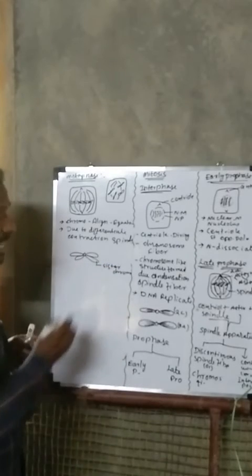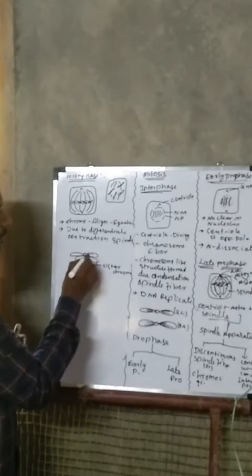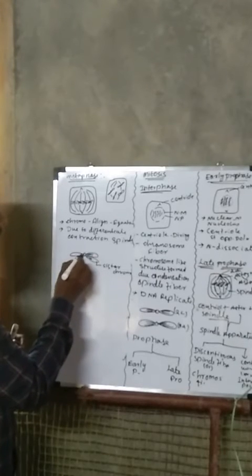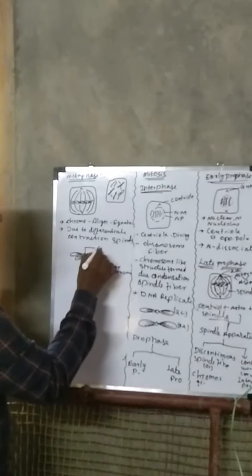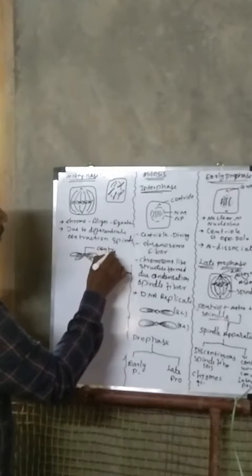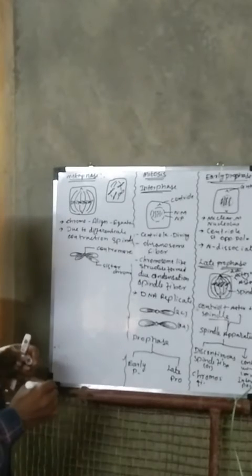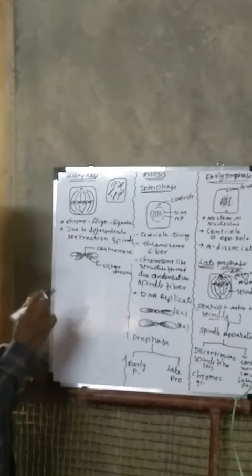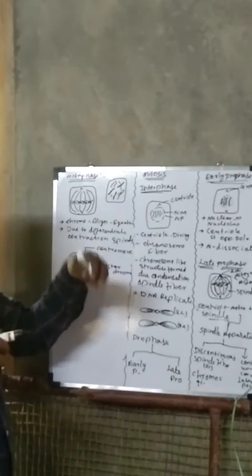Sister chromatids, and these sister chromatids also take two pairs of DNA. Clear? So this is the centromere. This is the centromere. In the next phase we will discuss how centromeres divide and move to opposite poles.